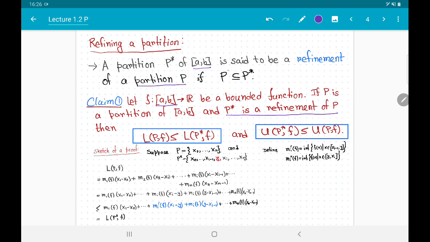LPF is less than or equal to LP star F, and UP star F is less than or equal to UPF. So again, the proofs are quite similar, and so I will give you a sketch of the first part and I will leave the proof of the second part as an exercise. I hope that you will do this exercise. That will make you comfortable with this kind of notation.